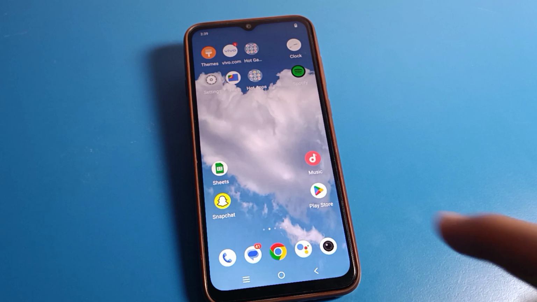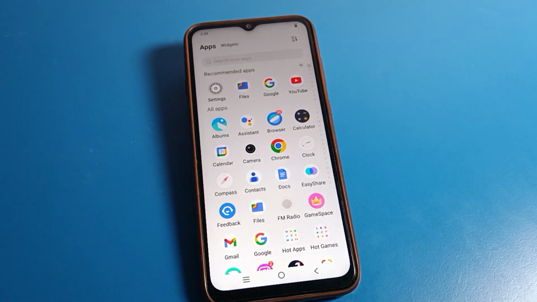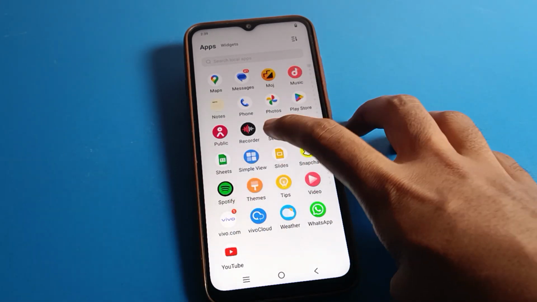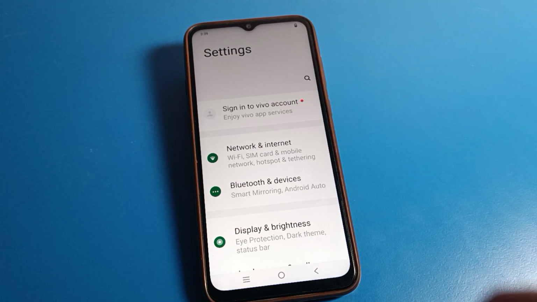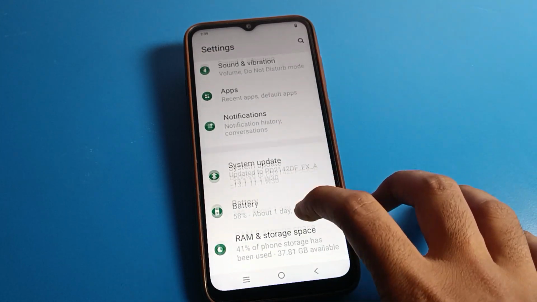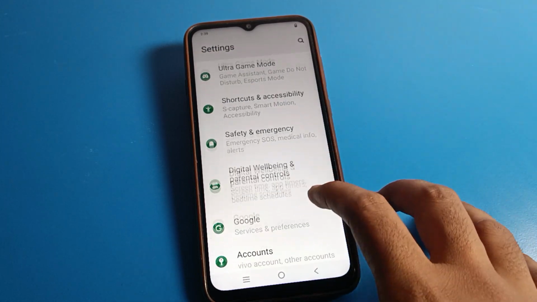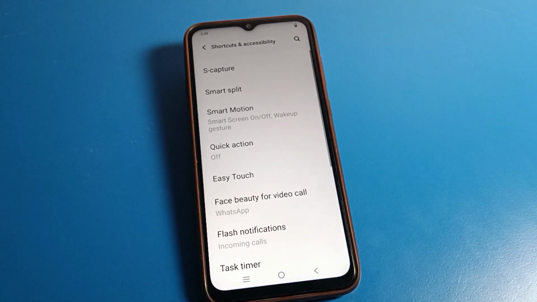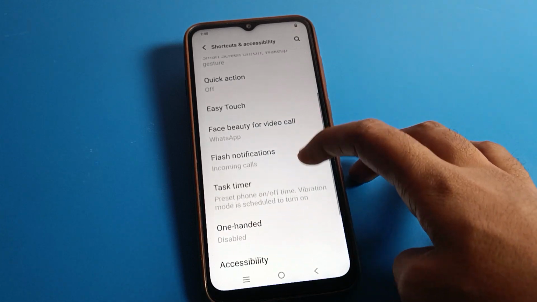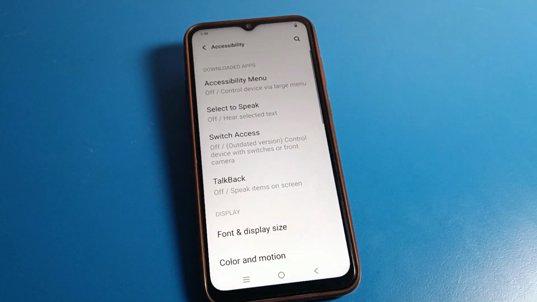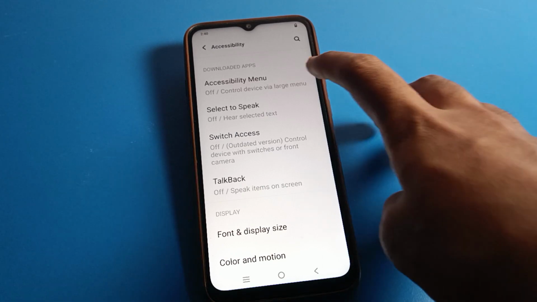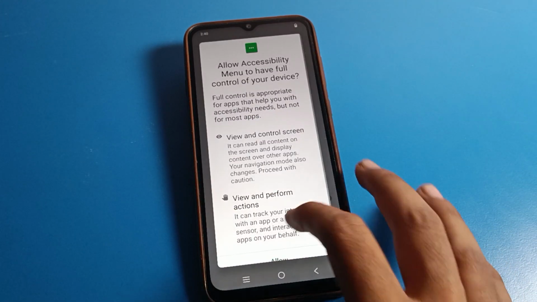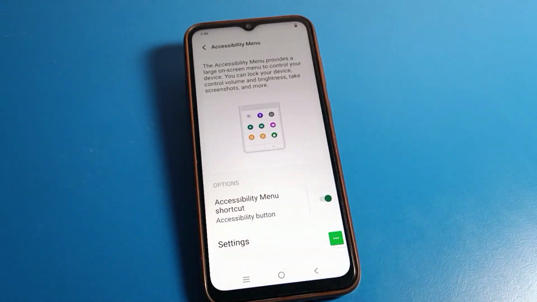So friends, today we will power off a Vivo phone with new tips and tricks. Click on phone settings, and after that scroll down and click on Vivo phone shortcut setting. In the shortcut setting, we will turn it on. After that, scroll and click on accessibility setting, then click on accessibility menu setting. Once you turn on the accessibility menu, from the right side click here, allow, and once you get it.